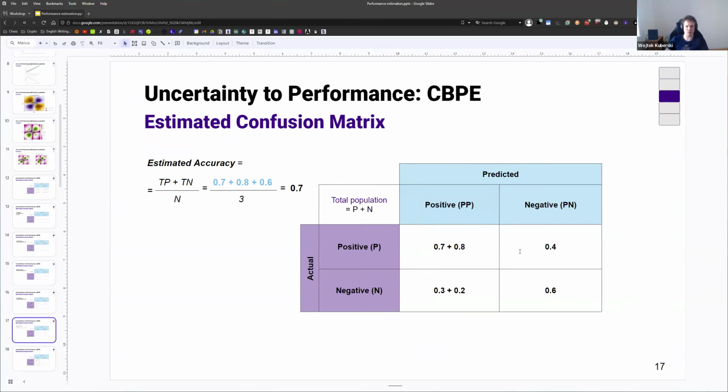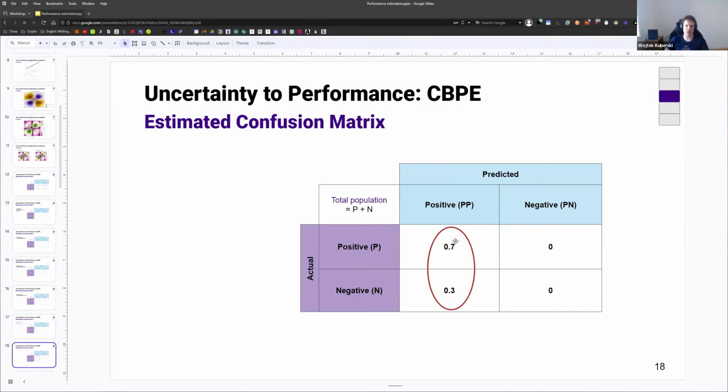So what we're going to do is take this expected confusion matrix, or estimated confusion matrix, and use it as if it was real. And we're just going to apply whatever metric we want. If we do accuracy, accuracy is defined as true positives plus true negatives divided by all data points, which just gives us an accuracy of 0.7. And this is how we estimate performance with CBPE. This is the magic mechanism that allows us to take some confidence measure or uncertainty measure, like predicted probability, and convert it into an expected metric.